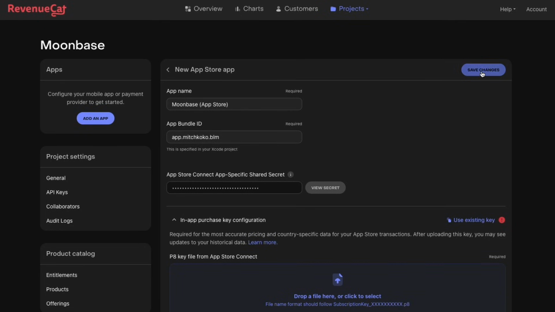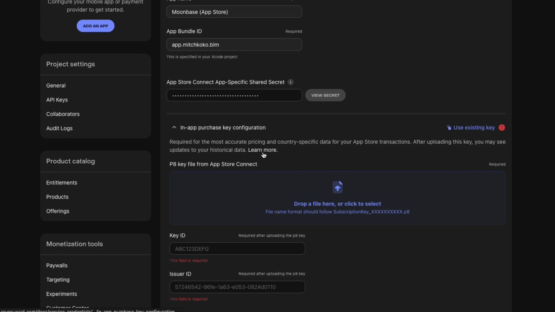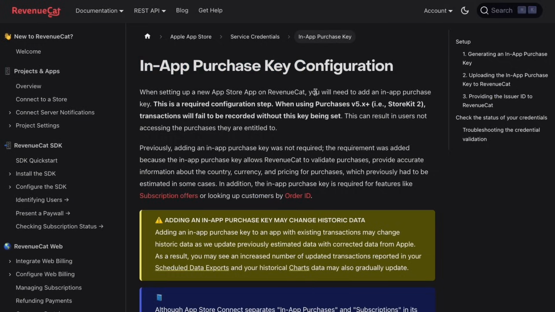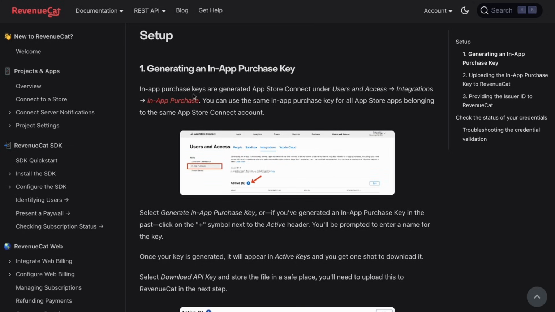It's looking good. And if I just keep going down, you can see you got the in-app purchase key configuration as well. So required for the most accurate pricing and country-specific data for your App Store transaction. After uploading this key, you may see updates to your historical data. So if you just go to the learn more, again, it's got really specific and clear instructions on what you need to do. So I'm always going to show you the documentation because this will have the most up-to-date information. And if you have any questions, then you should go to this documentation.